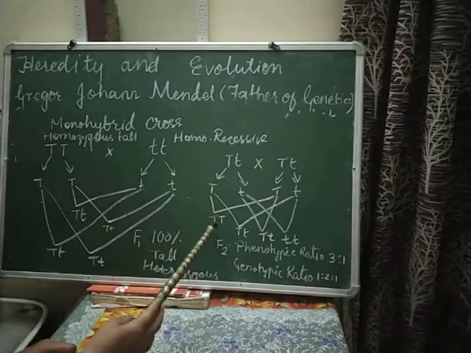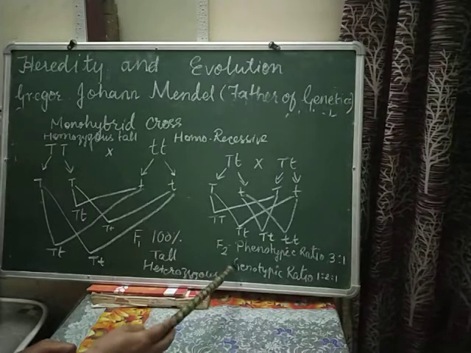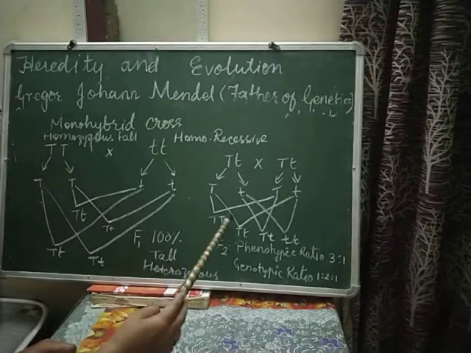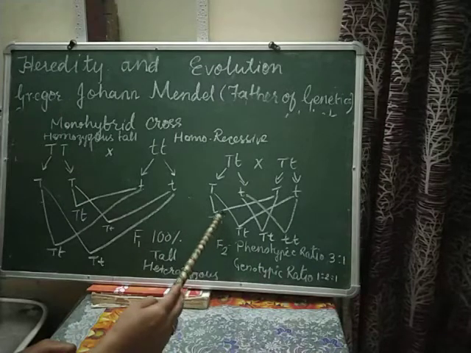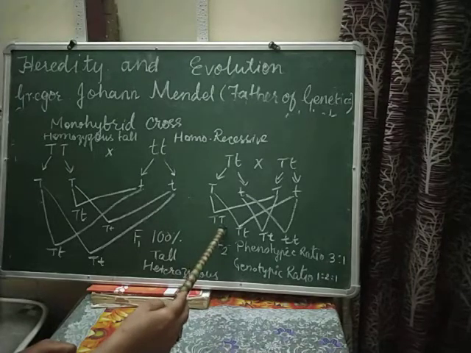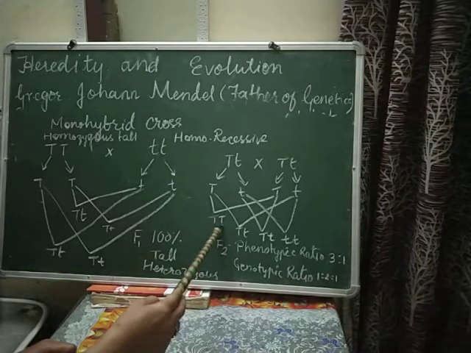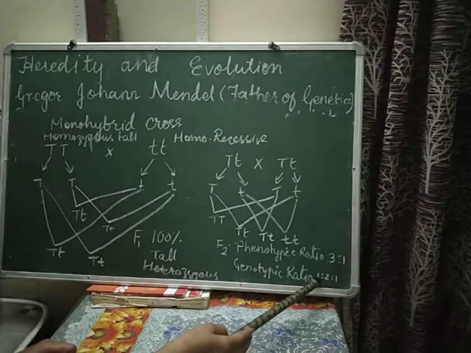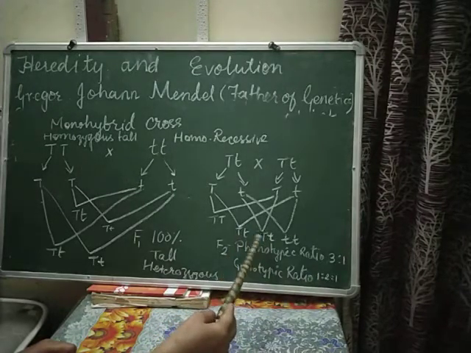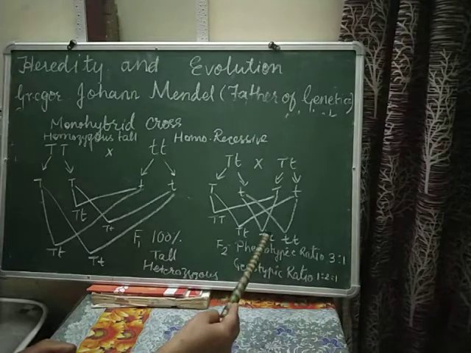And if you take the genotypic ratio, now you see the genetic composition. So what type of tall plant is it? It is homozygous. Homo means same, okay. So same genes are present, so homozygous tall. How many? 1. Now heterozygous tall, 1, 2. This is also heterozygous, this is also heterozygous.